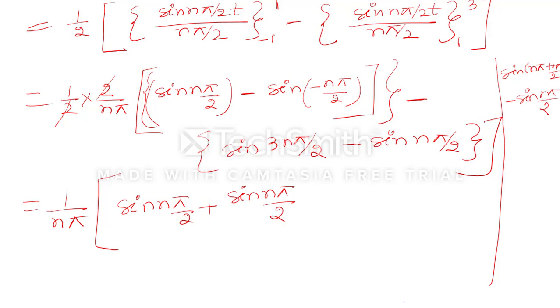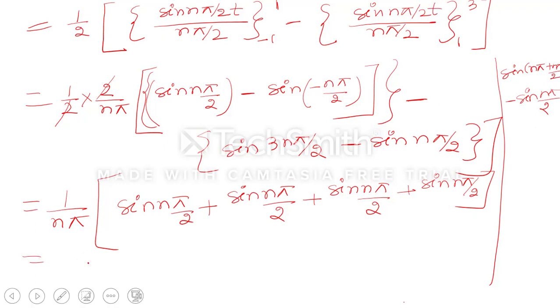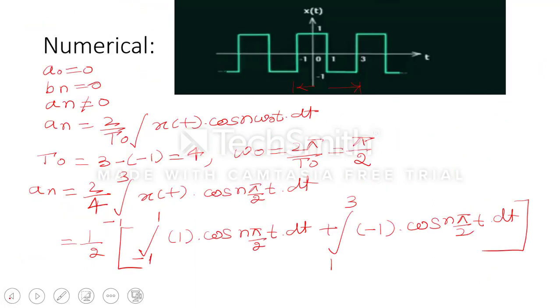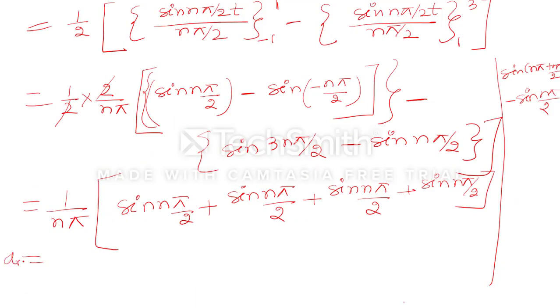When minus sine theta comes, minus minus becomes plus, so it will become sine n pi by 2. When the bracket is opened, it will become positive, so sine n pi by 2. So our final answer, here we are calculating the value of an only: an value is nothing but 4 upon n pi sine n pi by 2.